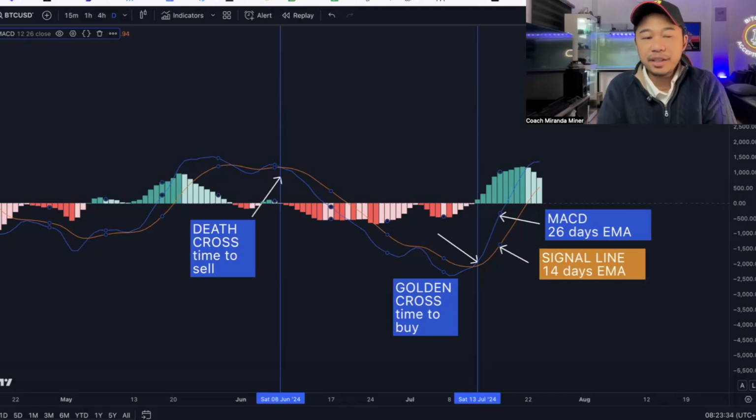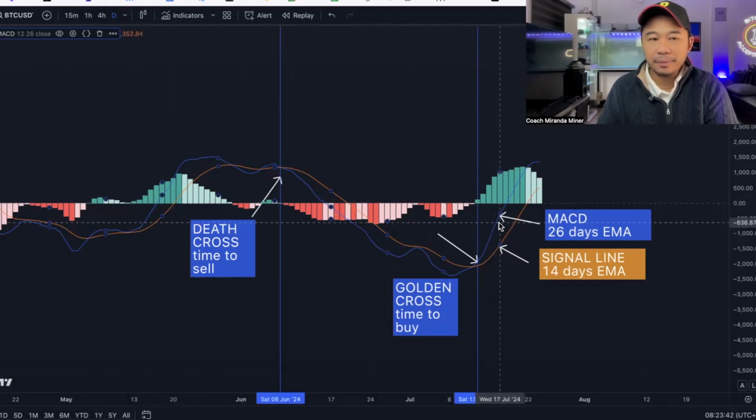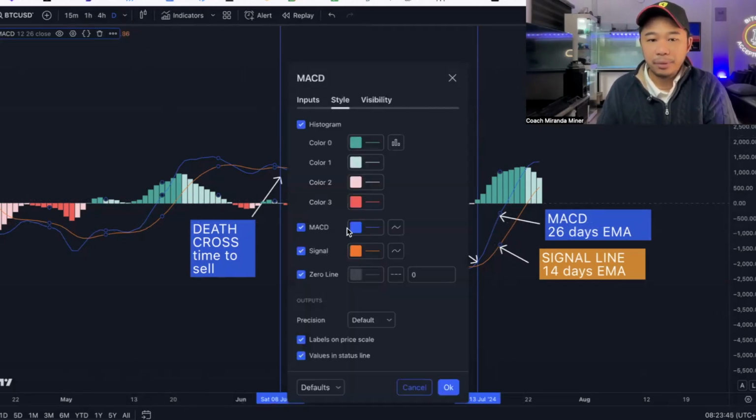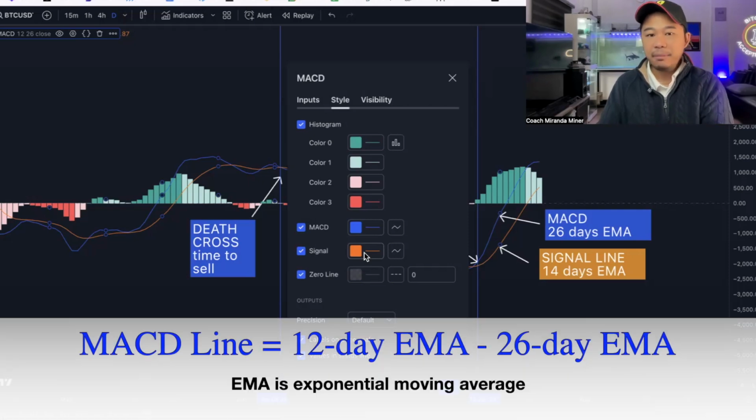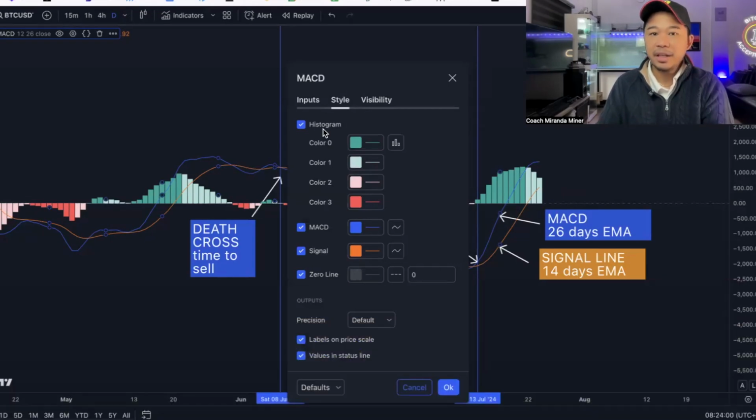Moving average convergence divergence is actually composed of three important components. This is your number one, your MACD line. This is the blue line, and then your signal line. For definition, MACD is the difference between your 12-day EMA minus 26-day EMA. And then the signal line is just your 9-day EMA. And the histogram, the third component, is the difference between your signal line and your MACD line. It also is a very good additional indicator for the buying pressure and the selling pressure.